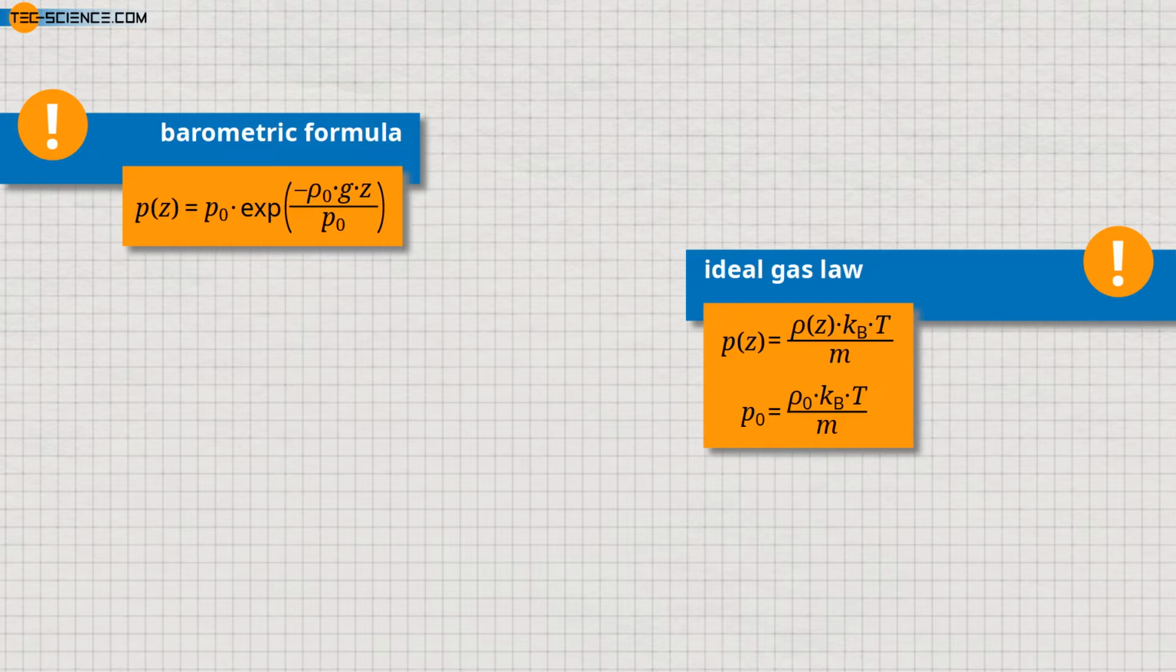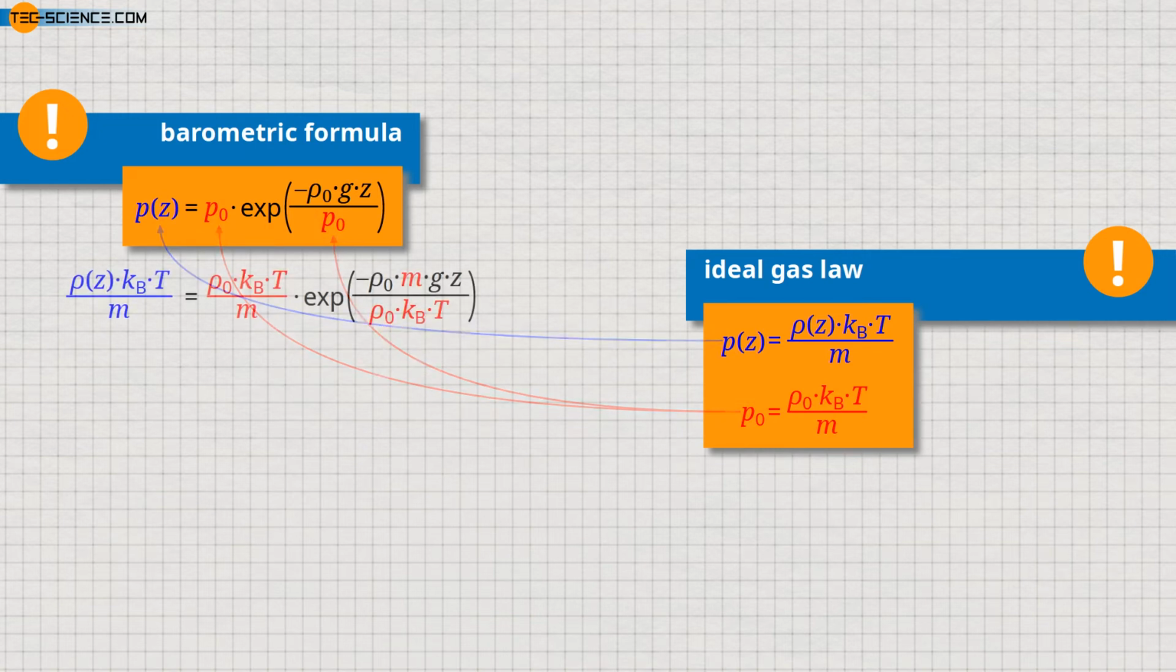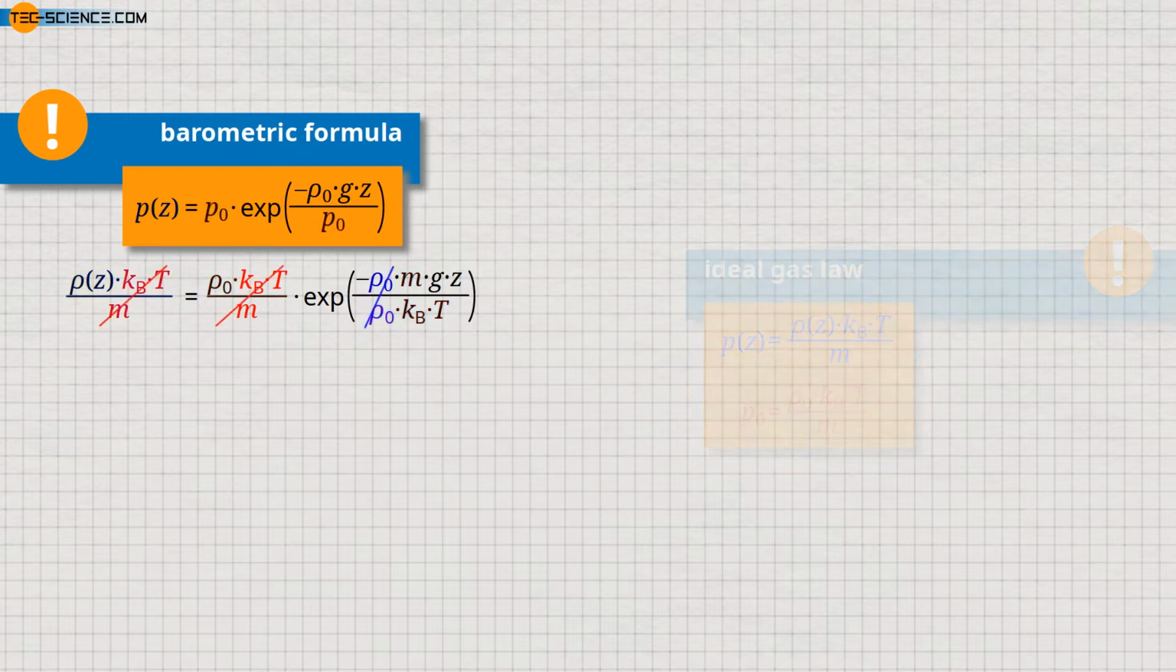At this point, it should be mentioned again that we assume an isothermal atmosphere for the barometric formula. For this reason, we do not need to differentiate between the temperature at an altitude z and the temperature at the reference level in the two given formulas, since this is the same in both cases under an isothermal assumption. Therefore, the temperature in both cases is denoted by T. We can now use these two relationships in the barometric formula. The red and blue marked terms will then be cancelled out. In this way, we finally obtain the relationship we are looking for, with which we can determine the density at any height z.